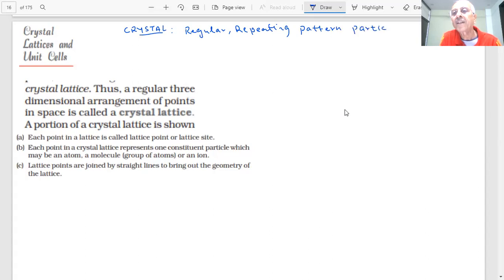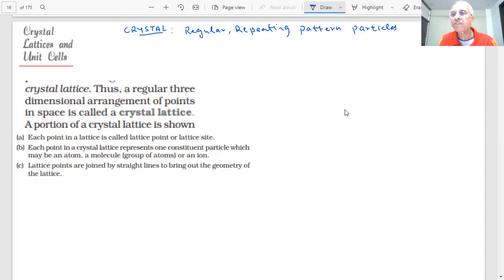Whatever particles make up the crystal, in a crystal there is a long range order. The particles will repeat in three dimensions and will exhibit a repeating pattern. This is the most important point, students.